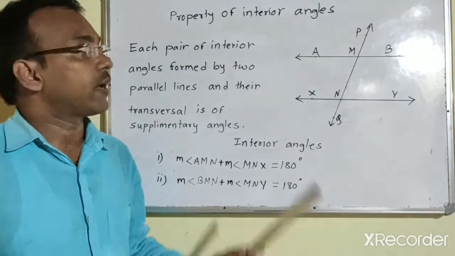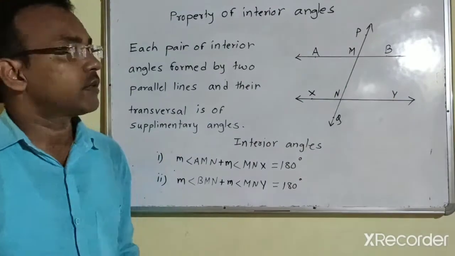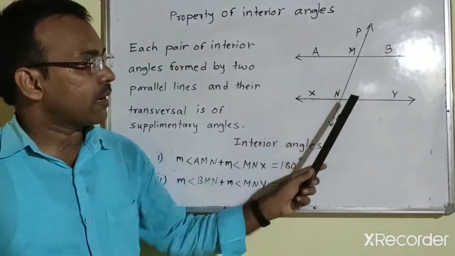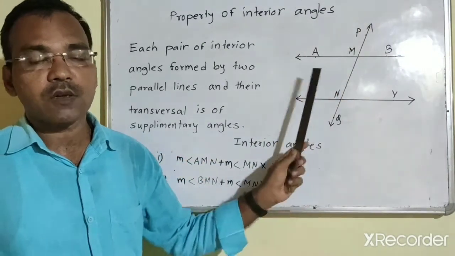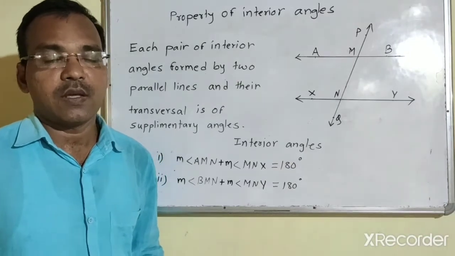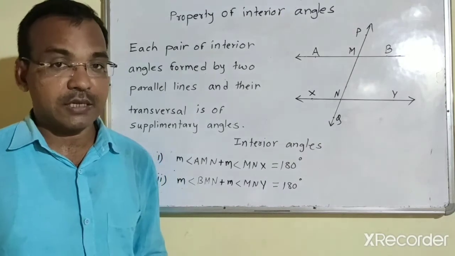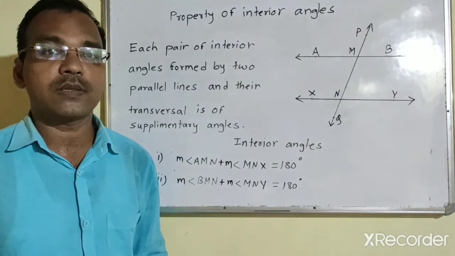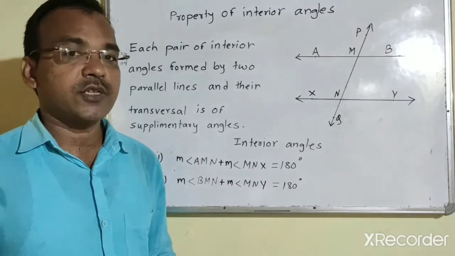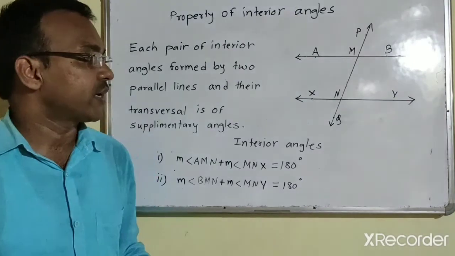Now the next property is the property of interior angles, and the property is that each pair of interior angles formed by two parallel lines and their transversal is of supplementary angles. Now what are supplementary angles? Supplementary angles means that when the sum of two angles is 180 degrees, then we call them supplementary angles of each other. It means the sum of the measures of interior angles is 180 degrees.